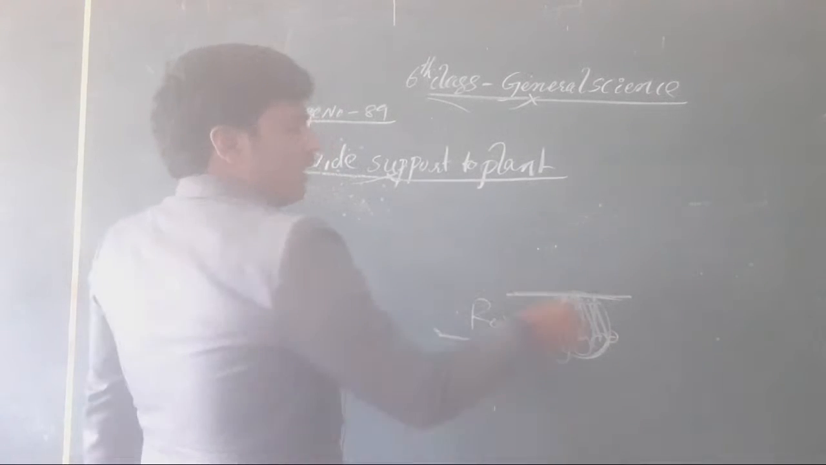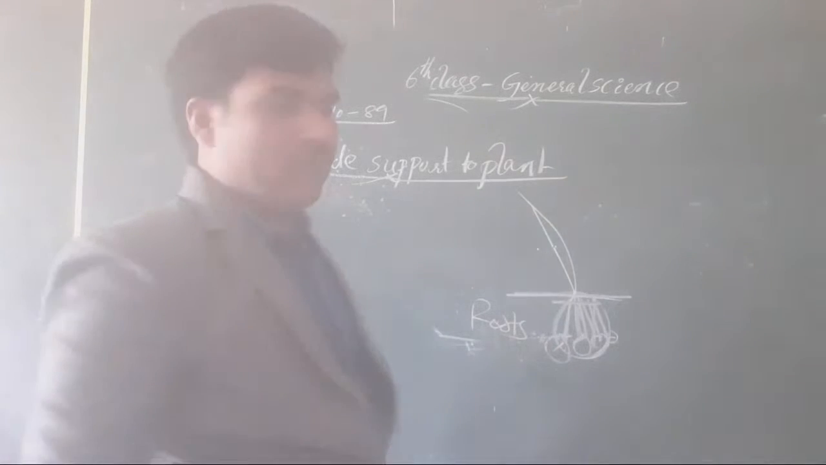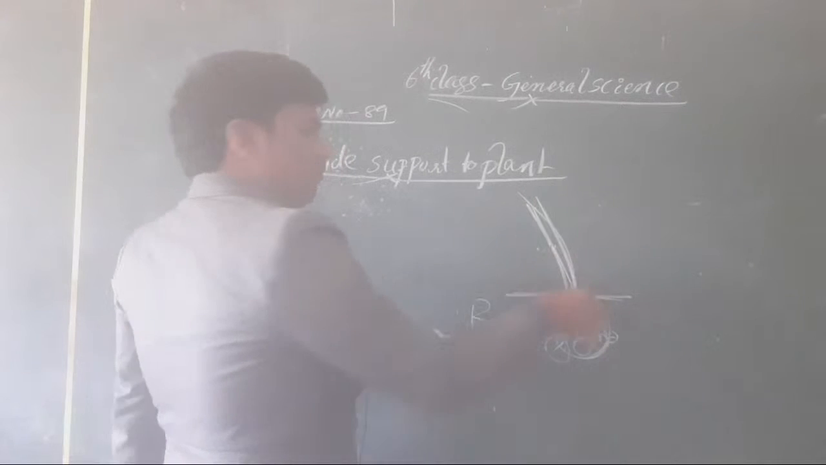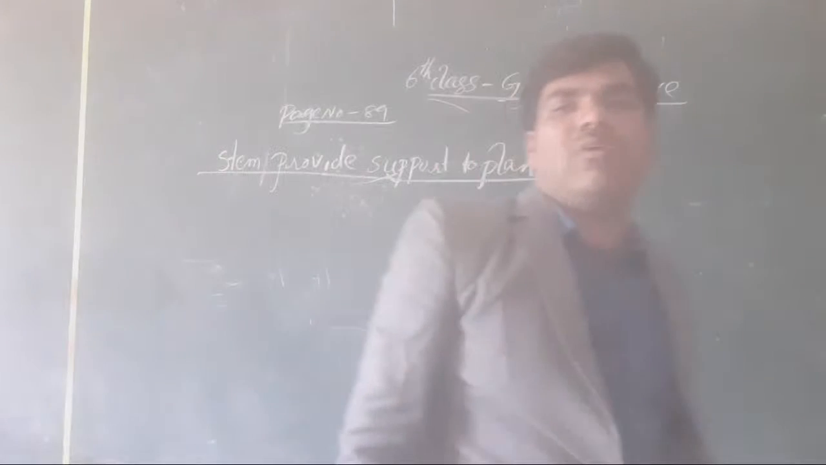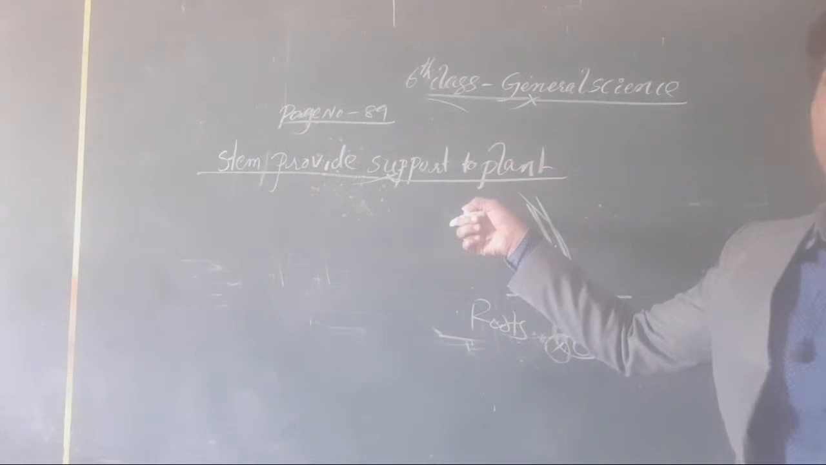Through the roots, and it becomes what actually? The stem only. When the stem comes out from the roots, at that time only we treat it as one plant that has grown. Clear or not, all the students?